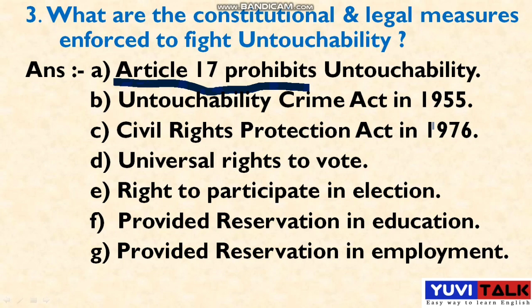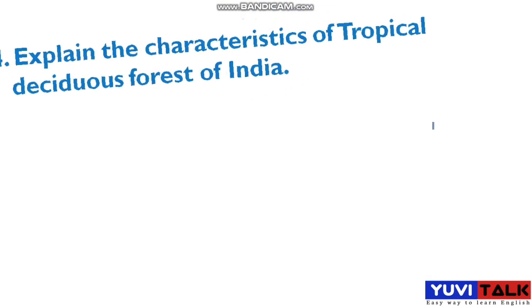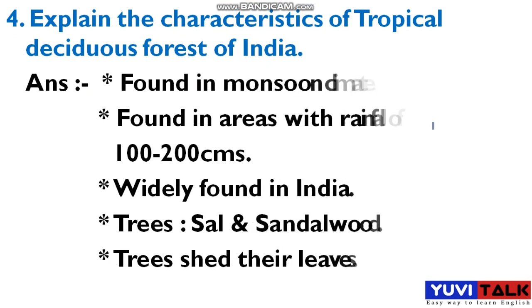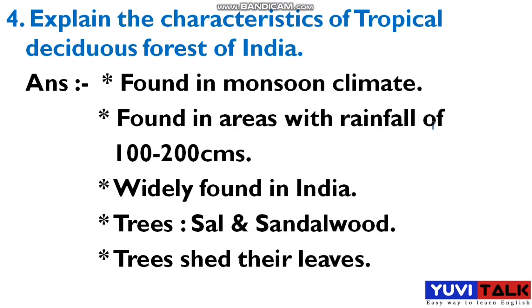Okay, now let's move on to the next question. See, the next question is: explain the characteristics of tropical deciduous forests of India. So what are the characteristics of the tropical deciduous forests of India? See, these are the characteristics. Found in monsoon climate, it's the first, and next is found in areas with a rainfall of 100 to 200 centimeter, and next is widely found in India. So in India you find them widely, and next is trees. Here you find trees like the sal and sandalwood trees, and these trees also shed their leaves.